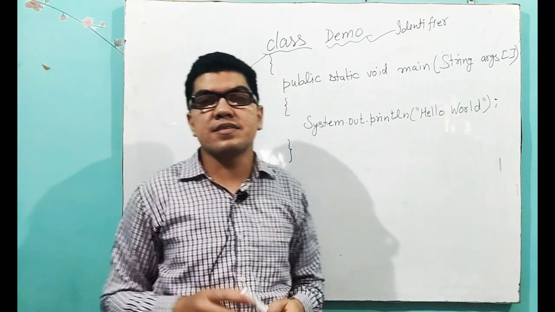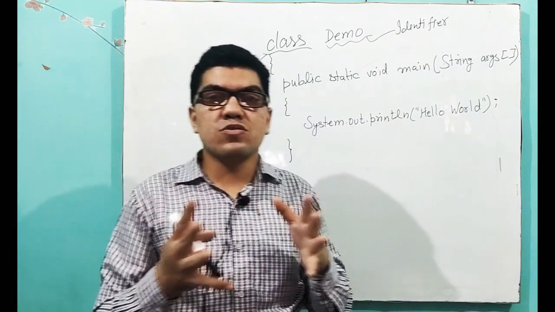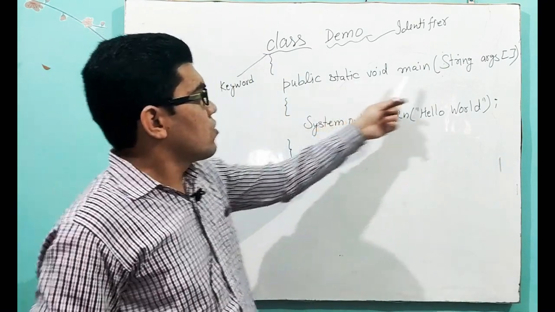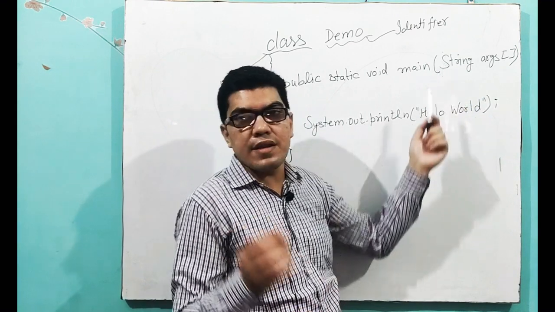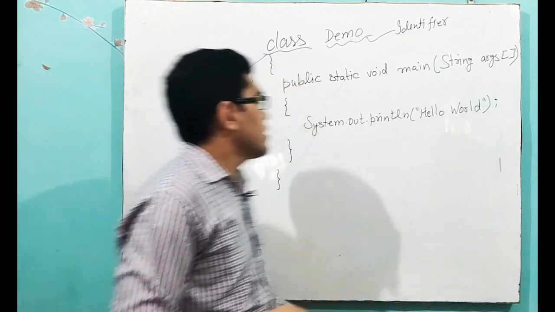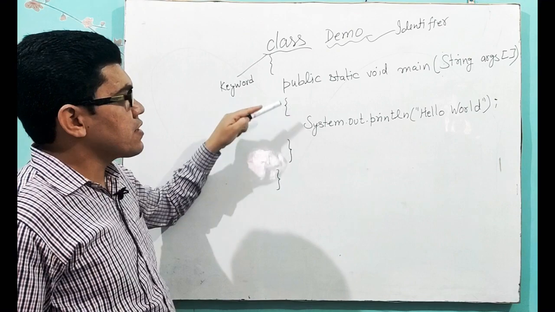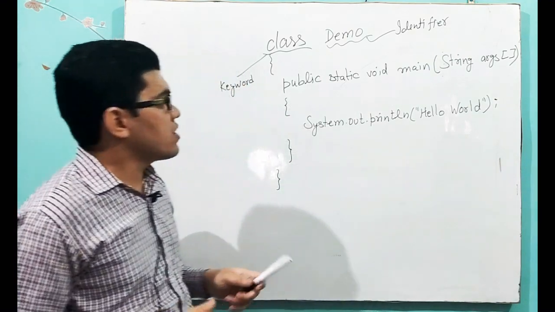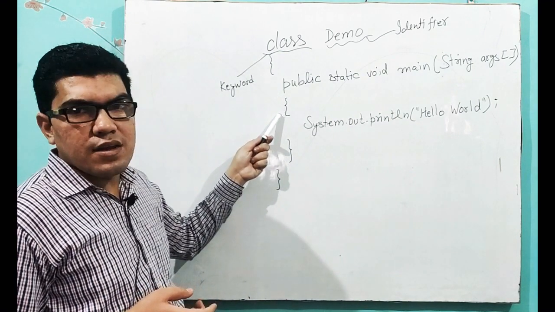Java is a case sensitive language, so you have to remember where to write small case and where to write capital letters. In String args, String's S you have to write in capital letters. Then after writing this we again have to write an opening curly brace. Main, what is main? Main is a function, so whenever we write any function we have to write curly braces.